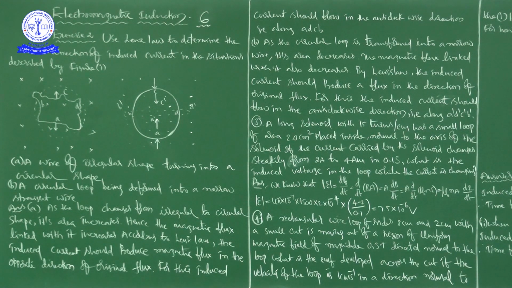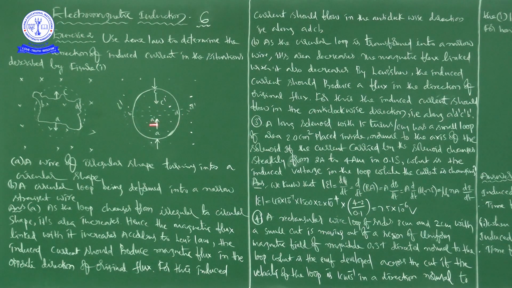By Lenz law, the induced current should produce a flux in the direction of the original flux. For this, the induced current should flow in the anti-clockwise direction, that is along A dash, D dash, C dash, B dash. See here, it is A dash now, D dash, C dash, B dash.